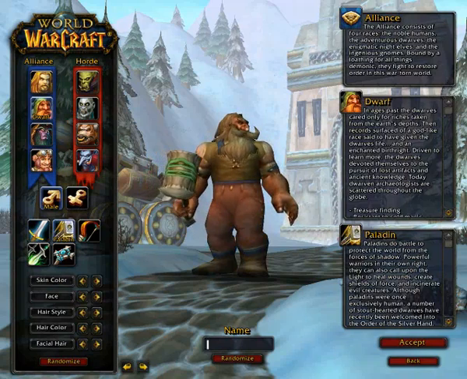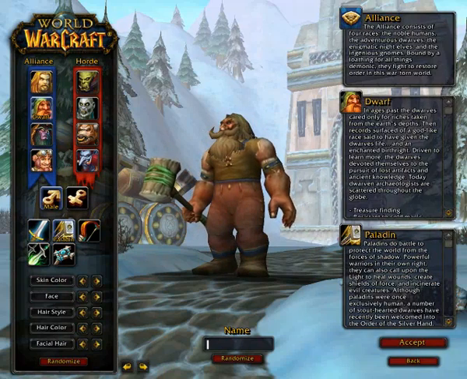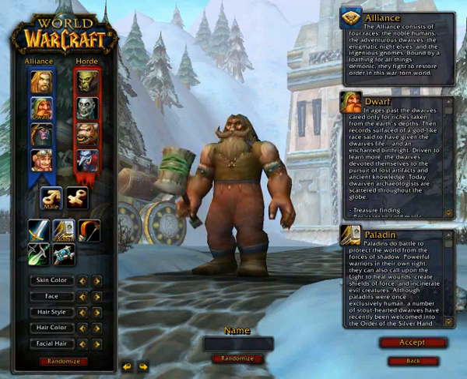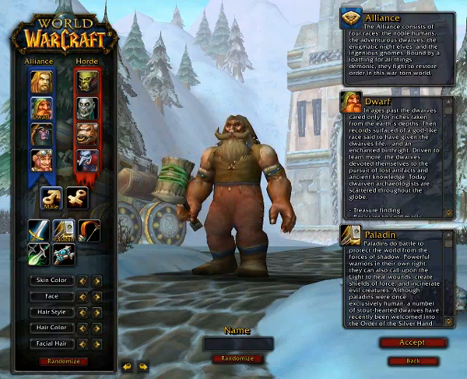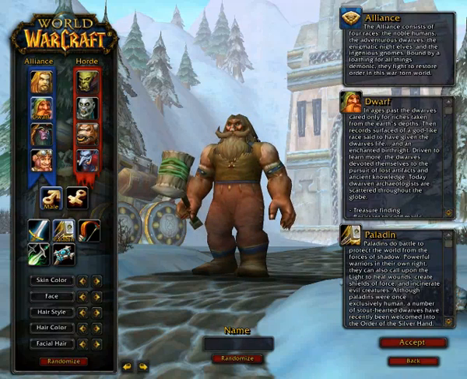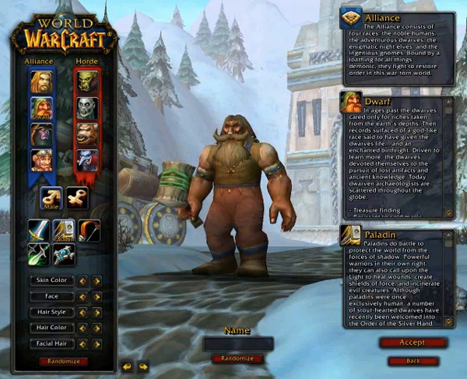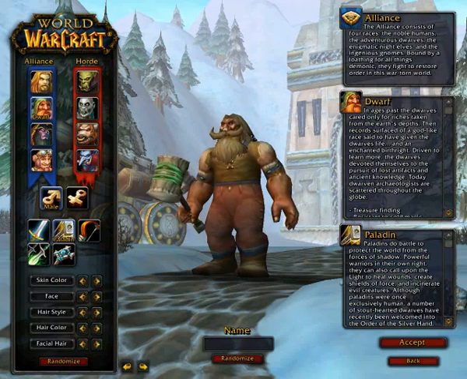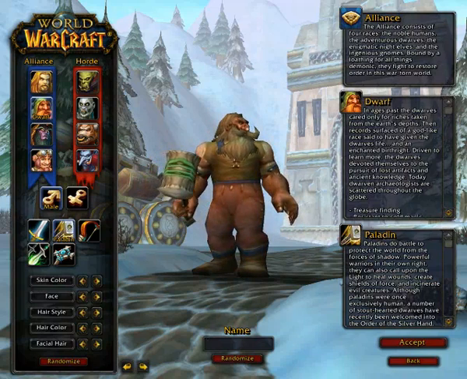You'll also be given the choice of playing on either a PvP server or non-PvP server. The main difference being that in a PvP server, you can attack somebody whenever you like, as long as they're on contested territory and they're on the opposing faction. In a non-PvP server, you would have to flag yourself in PvP mode before being able to battle with somebody from the opposing faction, whilst in contested territory.